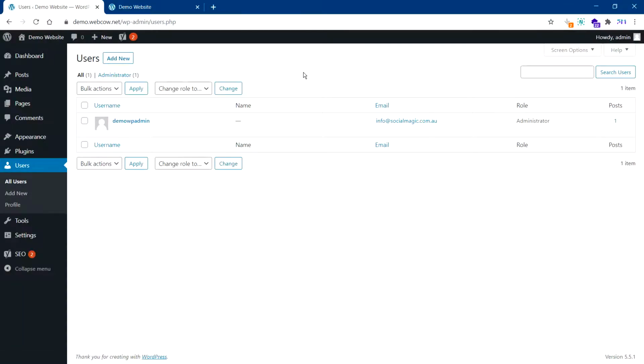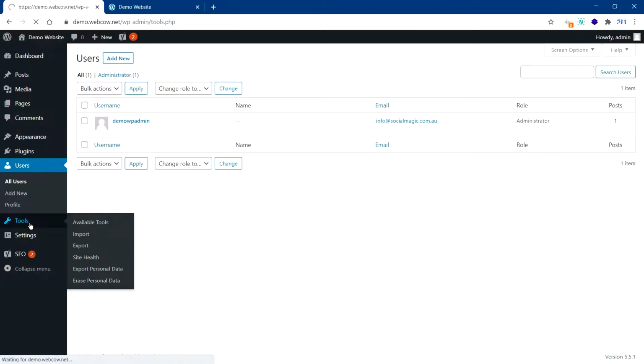You can give access to your editors or outsiders who can change the website. You can give access to designers to make changes. You can define their roles. This one is administrator. There are a few roles you can define. Some plugins may create their own roles. For example, WooCommerce creates customer, things like that. So do this only if you're required to. You don't need to worry about these things at this stage.